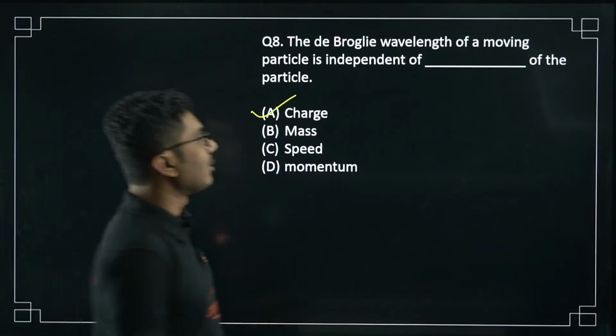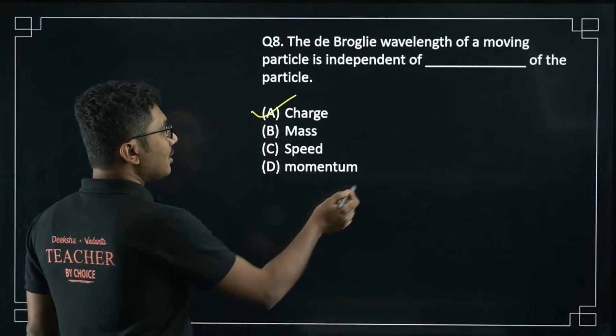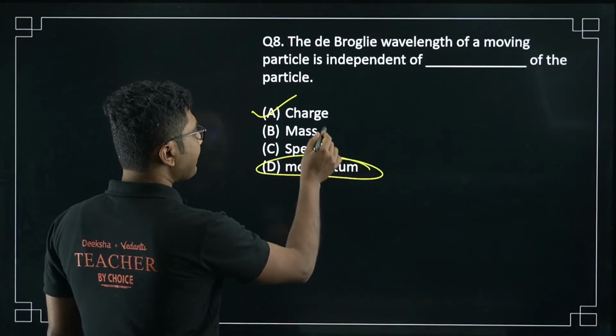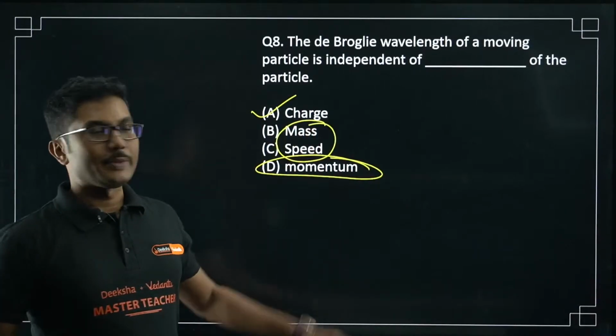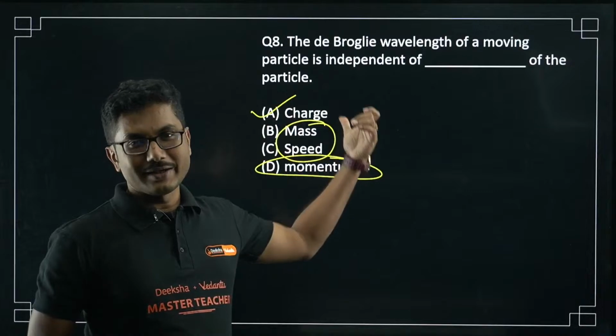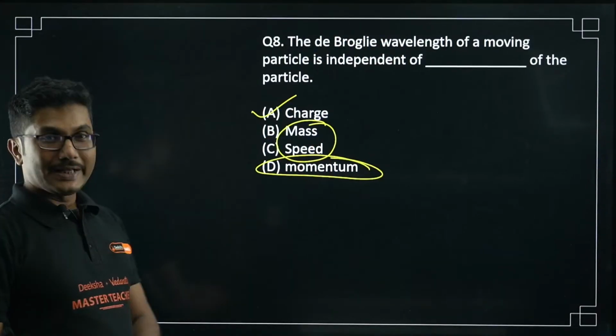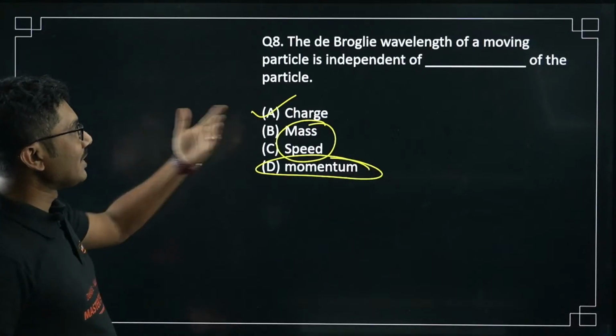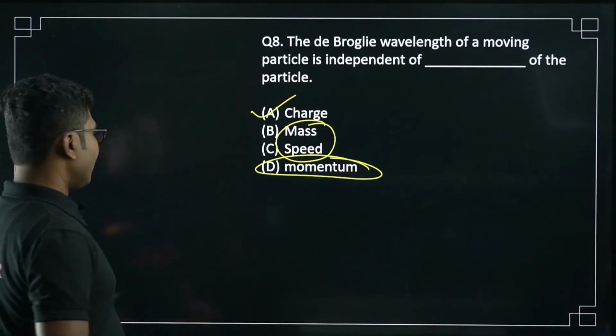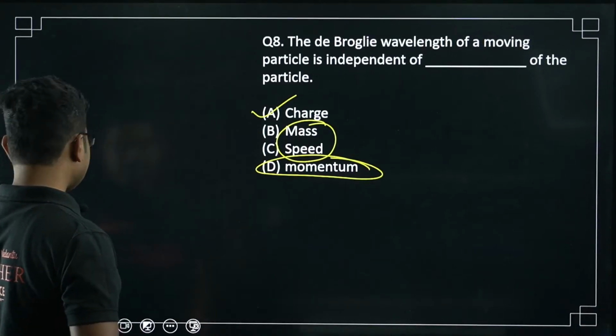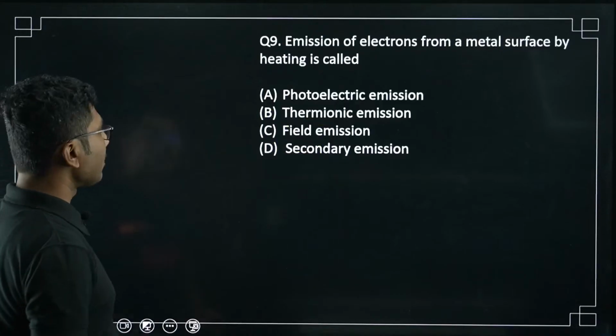We know that de Broglie wavelength depends on the momentum. So what is momentum? Momentum is basically mass into speed. So basically these three things are the same thing. It is already dependent on mass and speed. Okay, and obviously it is dependent on the momentum. Momentum itself is mass into speed, so it is only independent of charge.